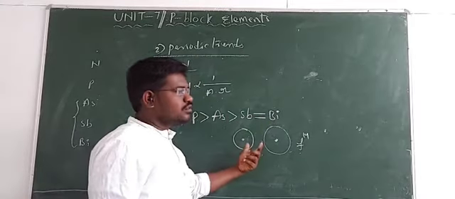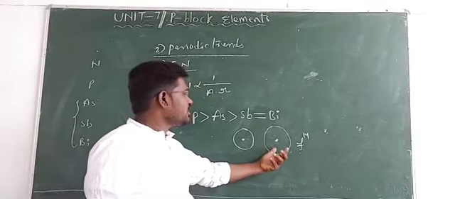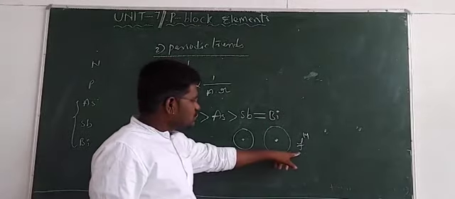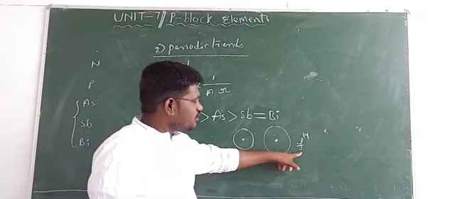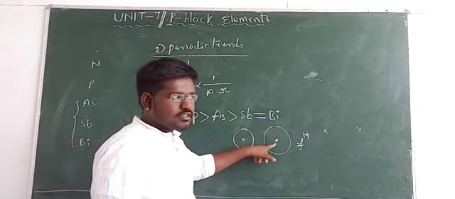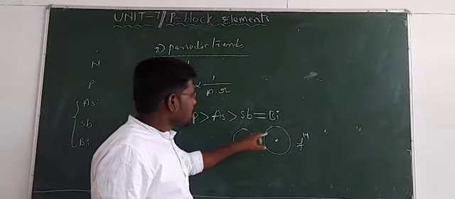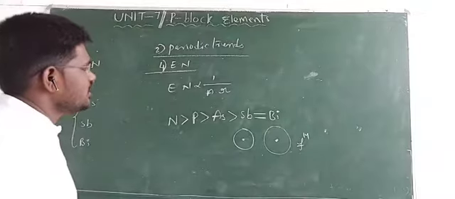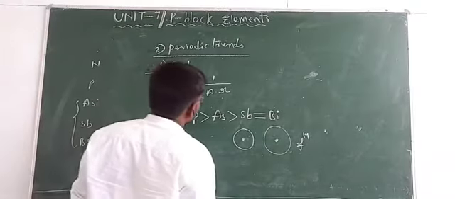So generally we know as size increases, electronegativity must decrease. But in this case, due to the presence of these f orbitals, they offer poor screening effect and there is more nuclear charge comparing with the antimony. That's why this one shows equal electronegativity with the antimony. This is about electronegativity.